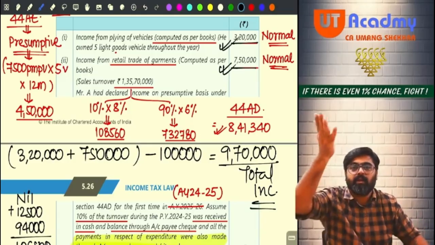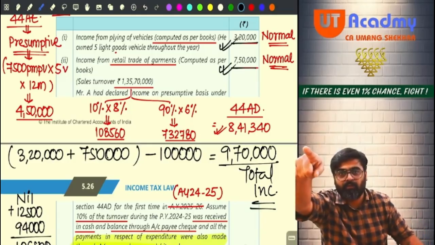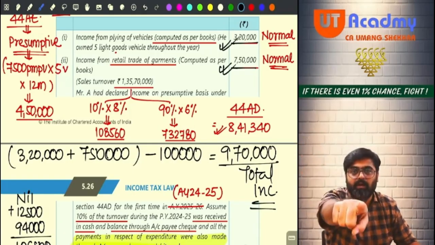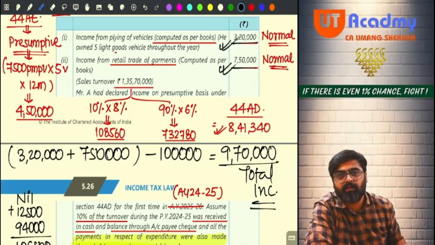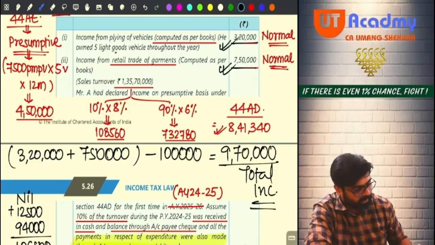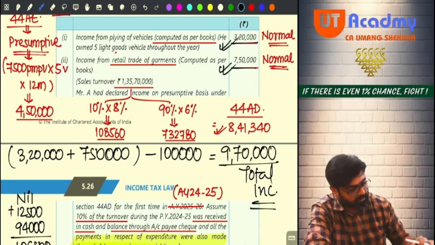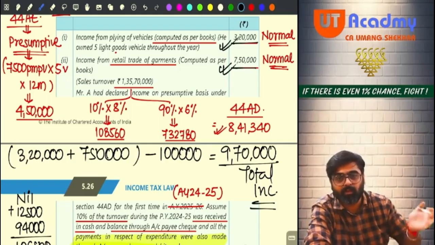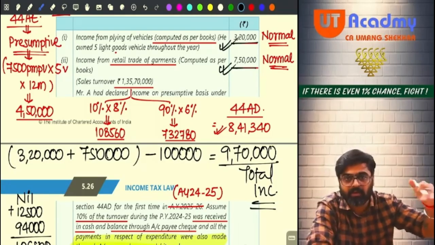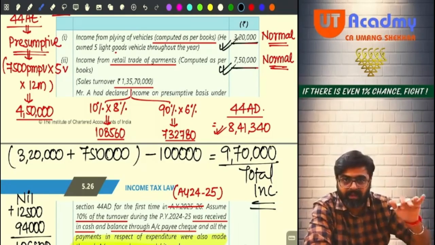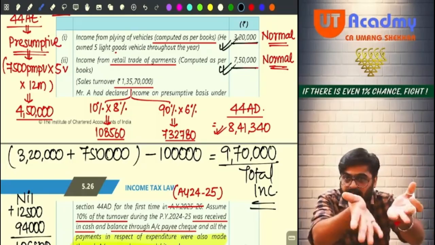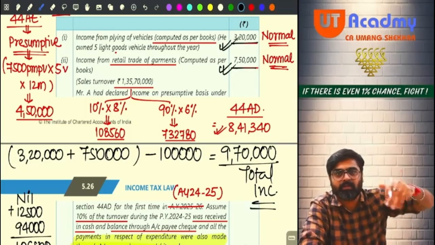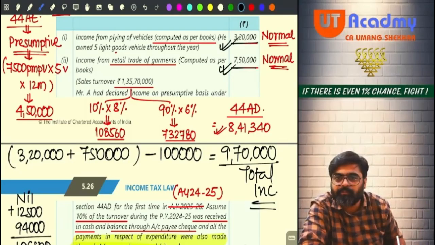Now do one thing. Don't take that 3,20,000. Take it as 4,50,000 presumptive income. Take that presumptive income, and for this normal business, take 7,50,000. So 4,50,000 plus 7,50,000 would still have been 12 lakhs. And out of that, if you would have taken 1 lakh from the normal business, that 7,50,000 minus 1 lakh would have been 6,50,000. Still it would have been 11 lakhs, still more than 9,70,000. So the best option is what? For both the businesses, claim normal profits only.